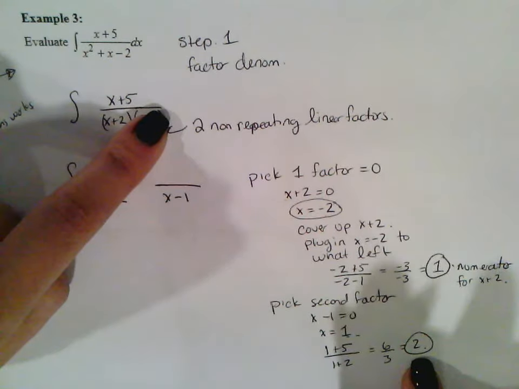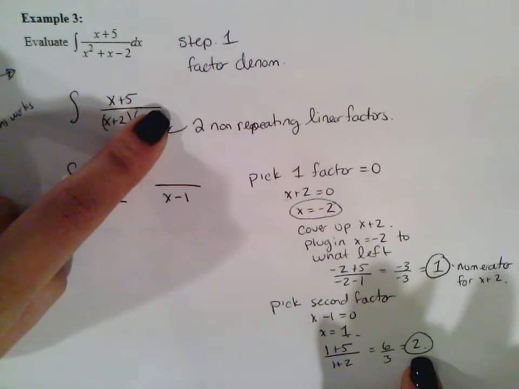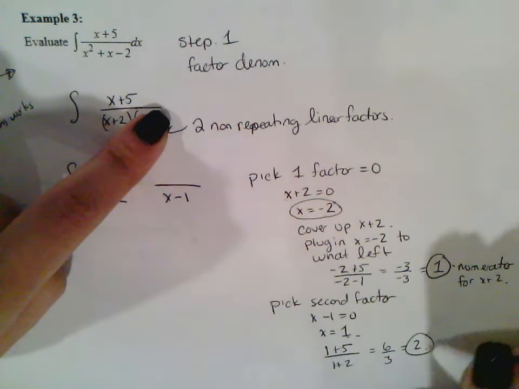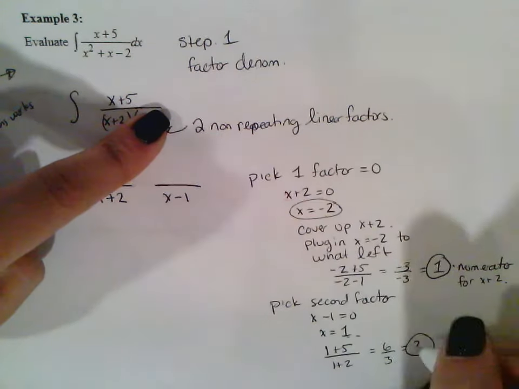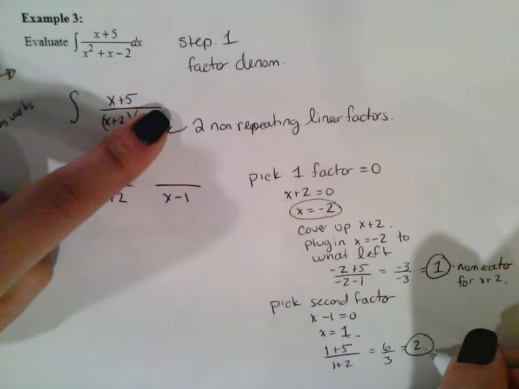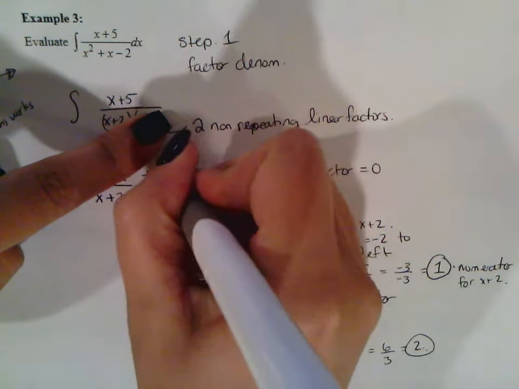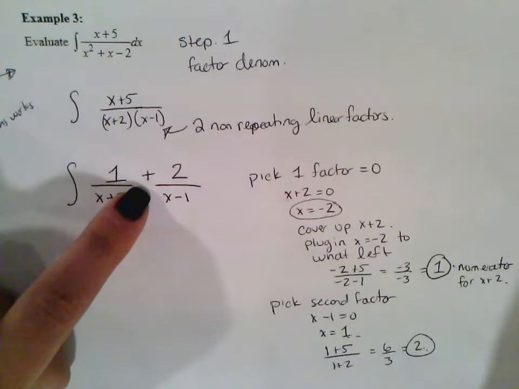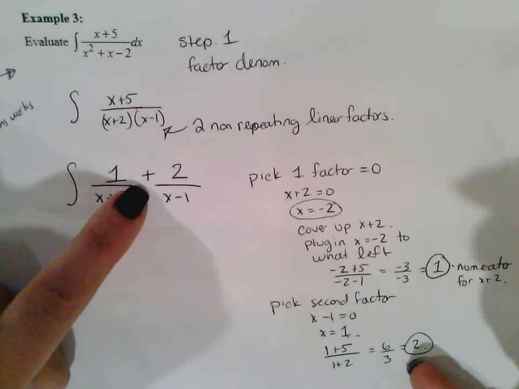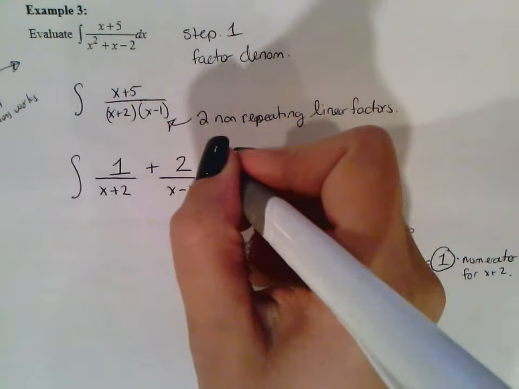That's my numerator for x minus 1. Since it's positive, that gives me the middle sign of positive. If this was negative, then that would be negative. dx.